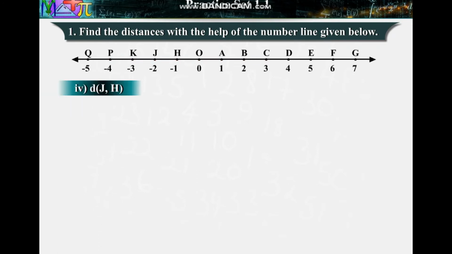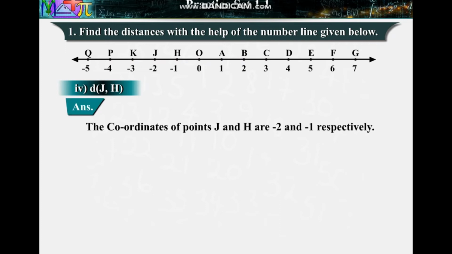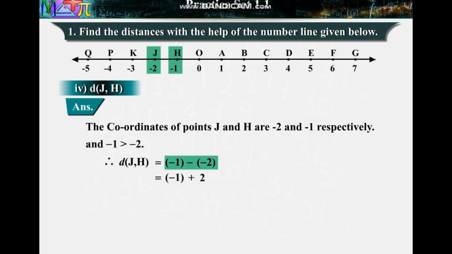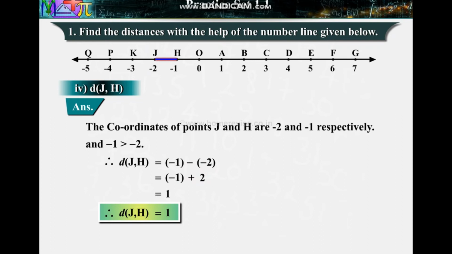4. Distance between points J and H. Answer: the coordinates of points J and H are -2 and -1 respectively. -1 is greater than -2. Therefore, distance between points J and H is equal to -1 minus of -2, which is equal to -1 plus 2 is equal to 1. Therefore, distance between points J and H is equal to 1.